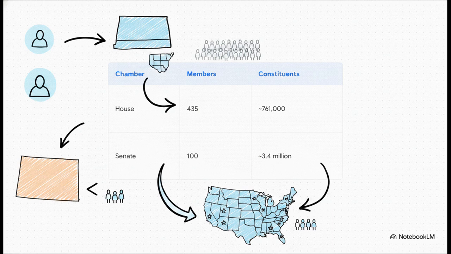A House member represents, on average, about 761,000 people in a specific, single-member district. Meanwhile, a senator represents their entire state, which averages out to about 3.4 million people. But there are some wild exceptions to this. Take a low-population state like Wyoming, for example. The whole state is just one House district. So that means a senator in Wyoming actually represents only about 289,000 people. That's way fewer than your average House member.